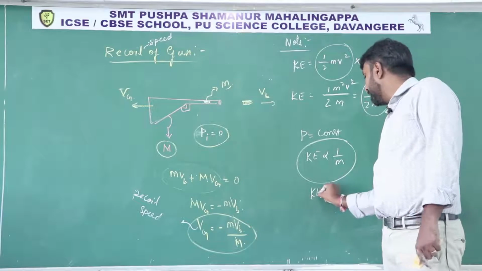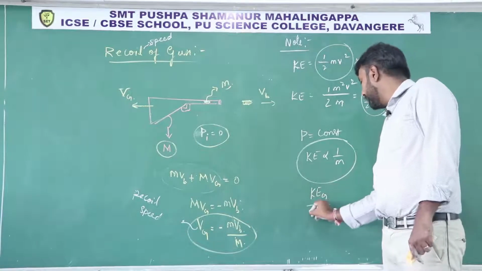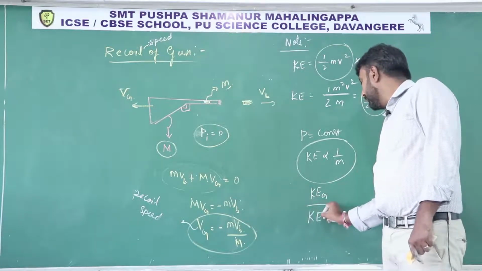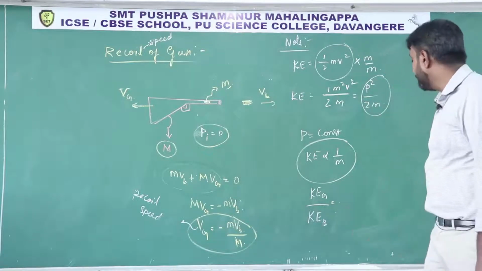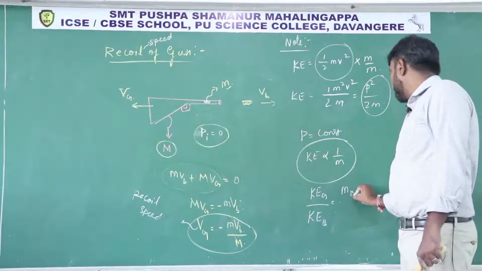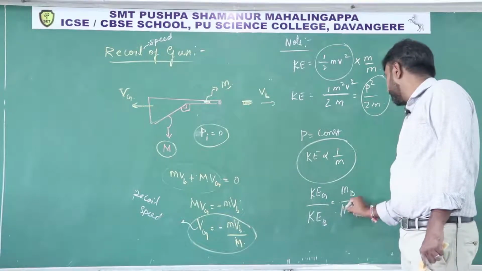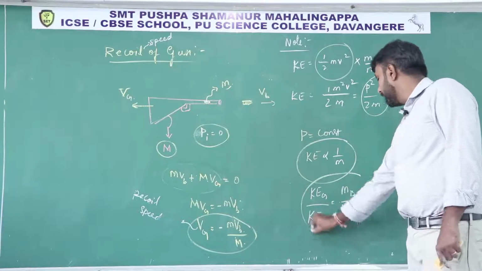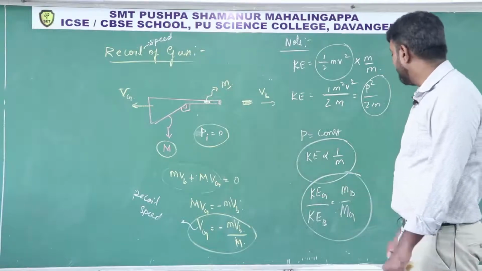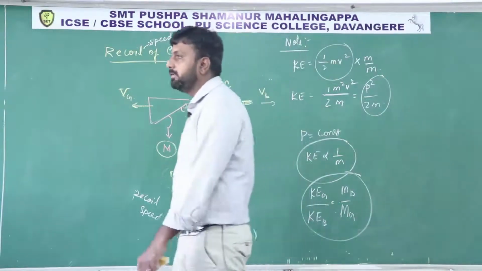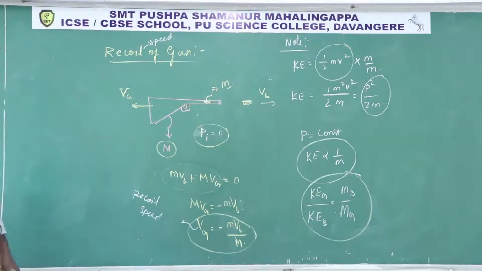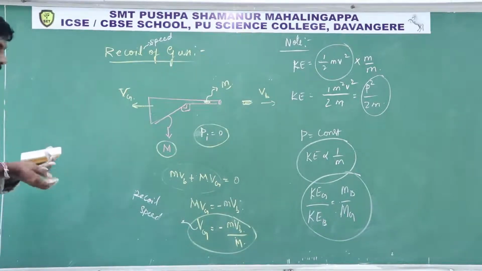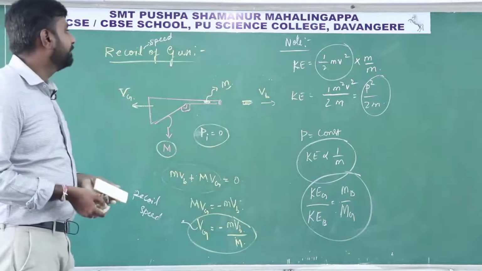Then I can write the ratio of kinetic energy of gun to kinetic energy of bullet is equal to mass of the bullet by mass of the gun. So remember this point for competitive exams: kinetic energy is inversely proportional to mass in the law of conservation of momentum.